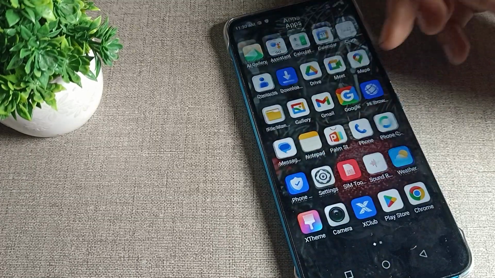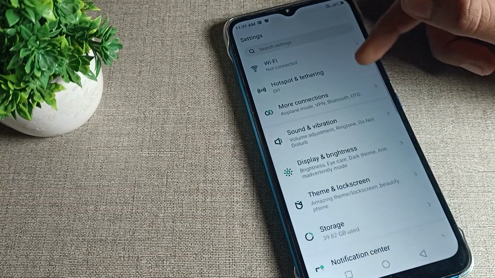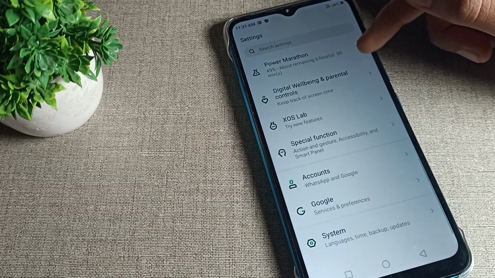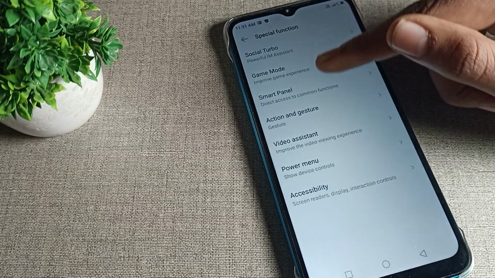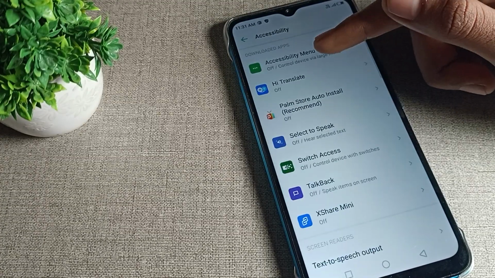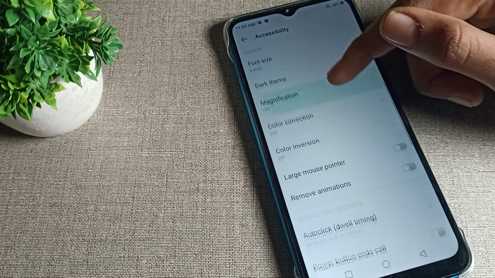So friends, open your phone settings. After opening phone settings, scroll down and you can see phone special function settings. Click on your phone special function. Friends, click on accessibility setting. Here you can see your power button to end calls.